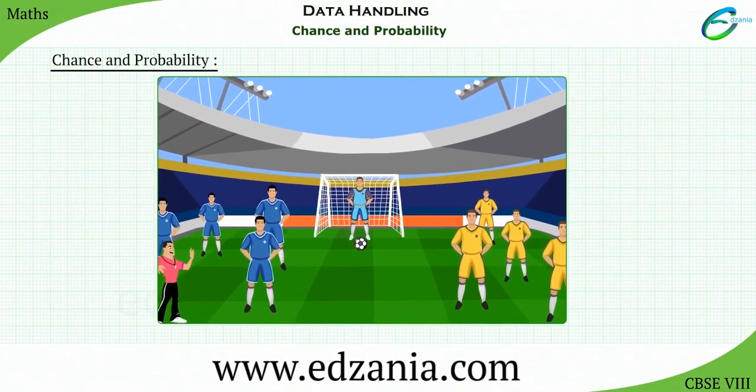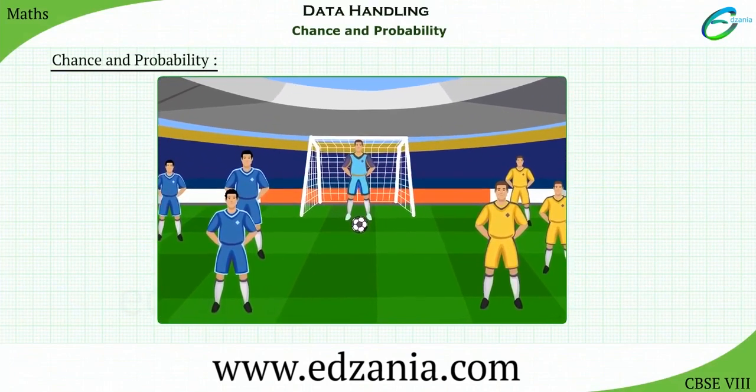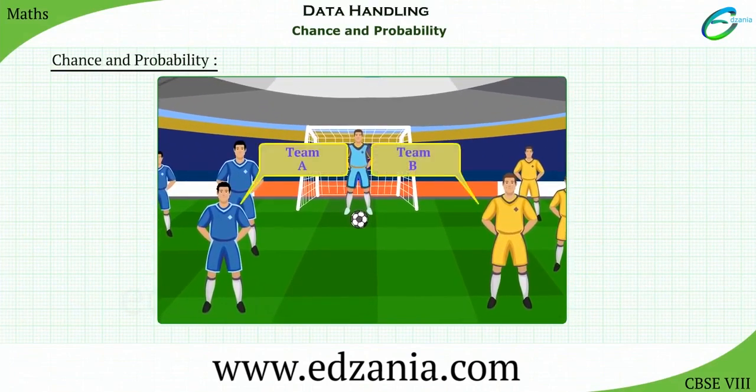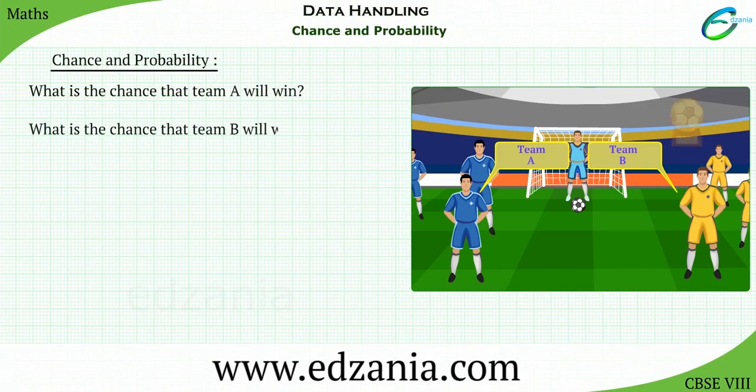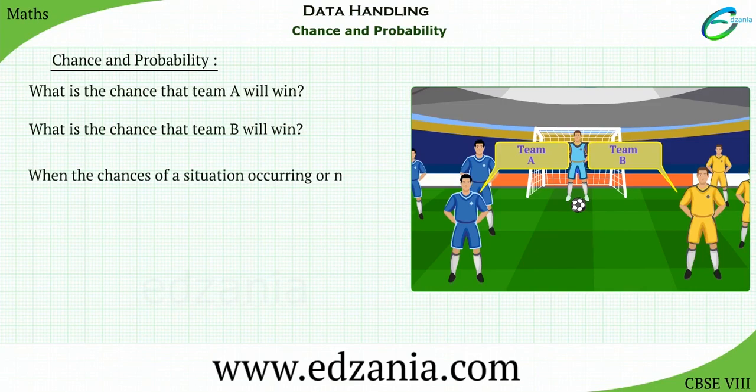Consider the situation of a football game. There are two teams, Team A and Team B. What is the chance that Team A will win? Or what is the chance that Team B will win? Since both the teams are equally efficient and have an equal chance of winning, we say that there is a 50% chance for both the teams to win. When the chances of a situation occurring or not occurring are equal, the situation is said to be equally likely.